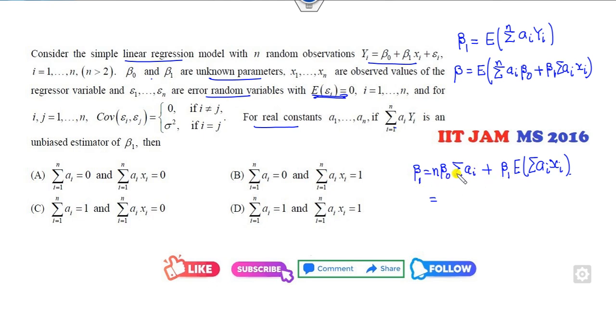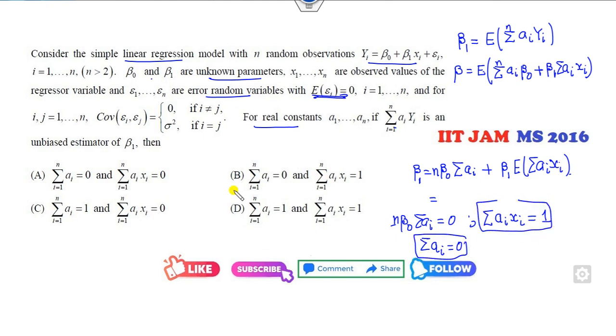There is no beta involved, so n beta naught times the summation of a_i will be 0, and the expected value of this will be 1, so the summation of x_i a_i should be 1. n can never be 0, and beta naught is an unknown non-zero parameter, so the summation of a_i should be 0. Both conditions, summation of a_i equals 0 and summation of a_i x_i equals 1, must hold. The only case is B, which is the right answer.